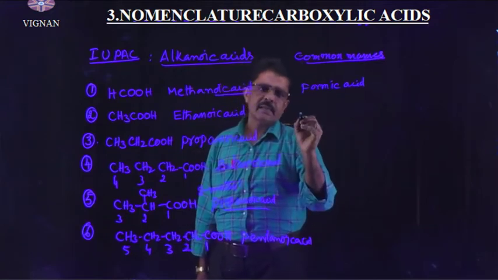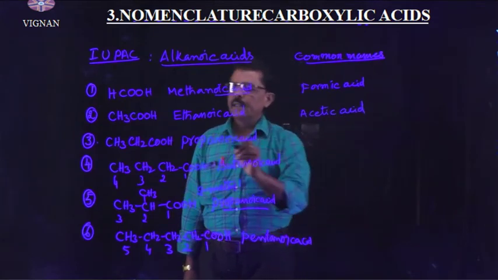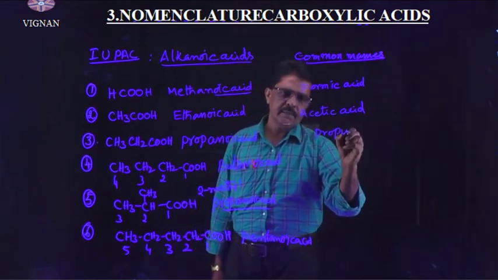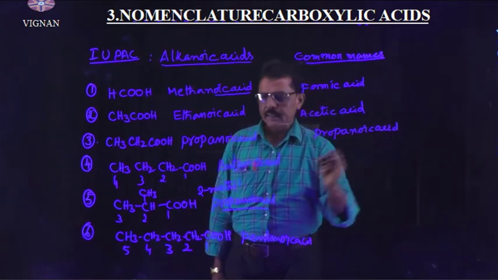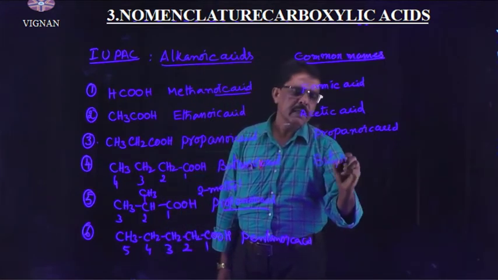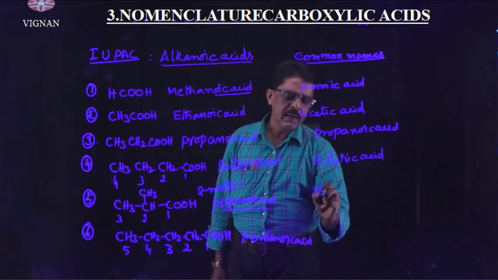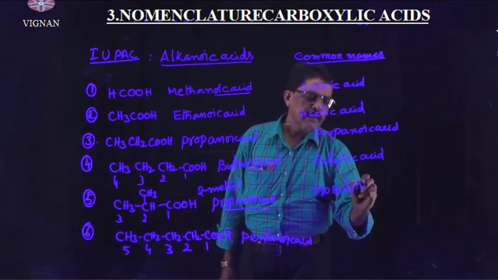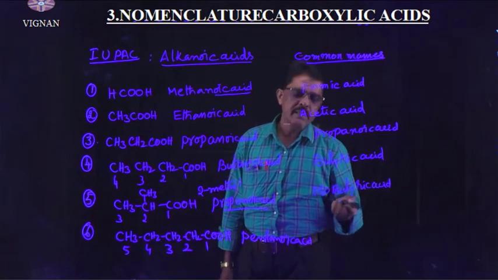Second one is acetic acid. And third one, the common name and IUPAC name are the same, propanoic acid. Right? And this one is butyric acid. And this one is isobutyric acid. Why? Because there is a methyl group at the second position, then we can say isobutyric acid.